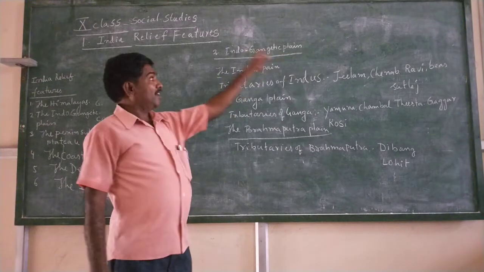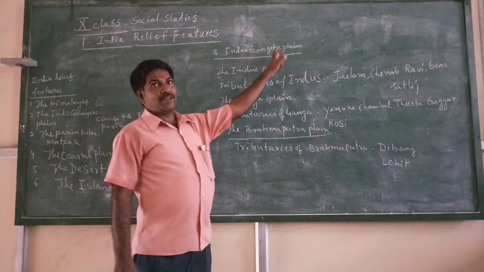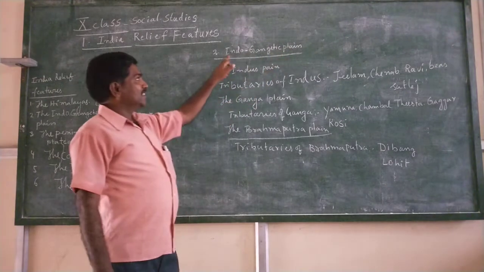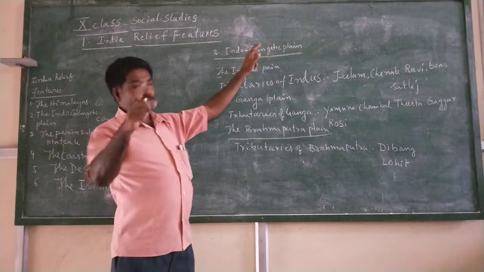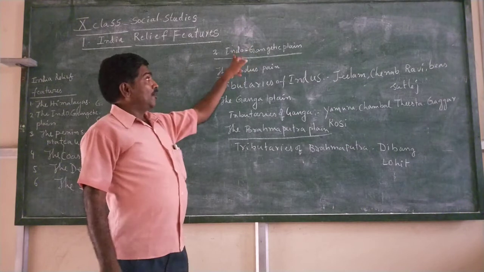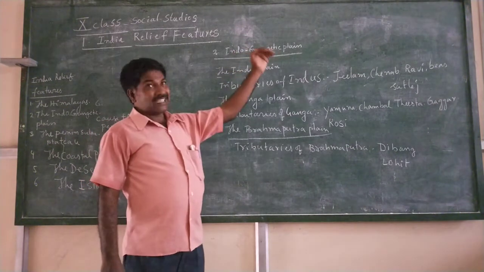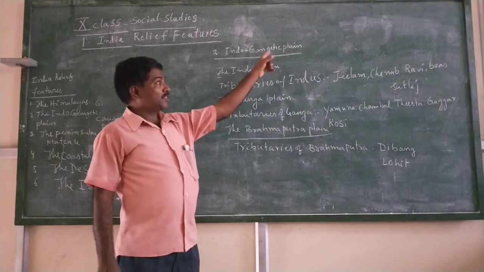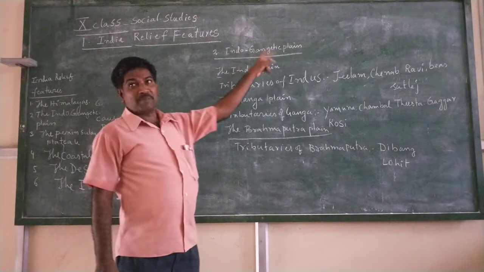Originally we can say Indo-Gangetic and Brahmaputra plain area, but here it is given as Indo-Gangetic plain area because the majority part is Indo-Gangetic plain and the lesser part is Brahmaputra, so that's why it is called the Indo-Gangetic plain area.